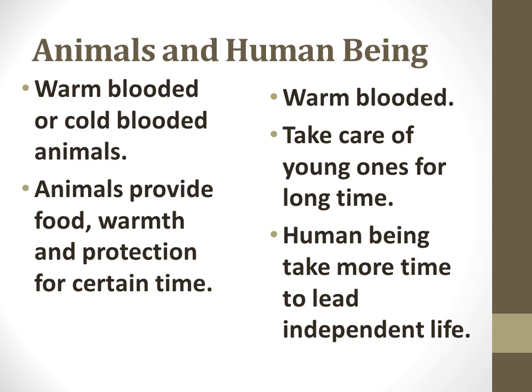But when we take human beings, it takes more time to be independent in life. Without the help of others, we cannot live. For small things we will be asking. For example, if I give you homework today, definitely you will go to your parents and ask, mother, how do we do this? So we are dependent on others for more time.